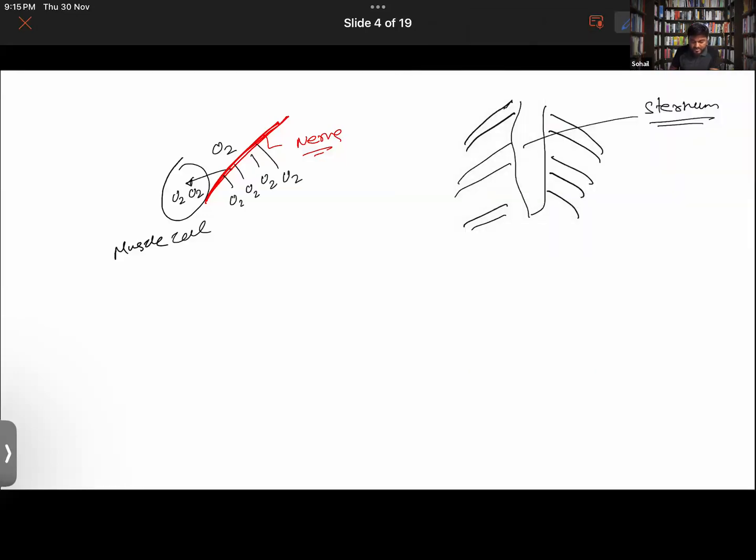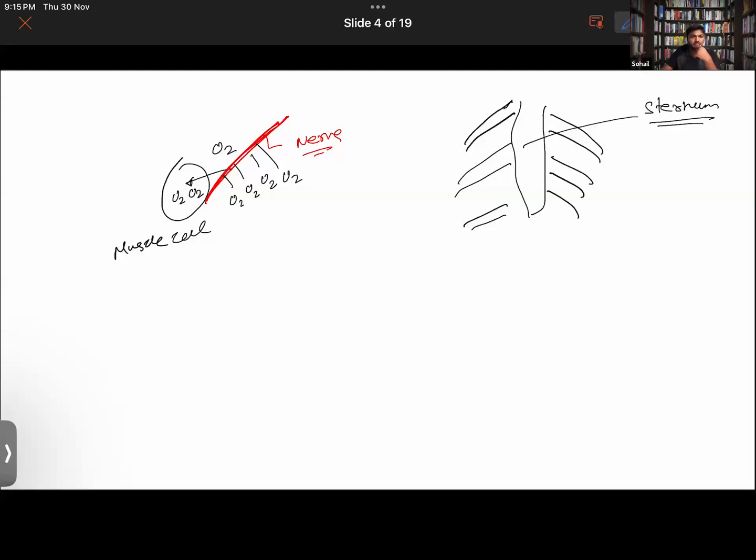So there is a pressure difference here also. There's a concentration difference actually. This one is having fewer, this one is having more oxygen molecules. So due to the difference in pressure and in concentration, the flow takes place, from a high concentration area to a low concentration area. Is that clear to everyone? The oxygen from the nerves will be transferred to the cell, right? Exactly.